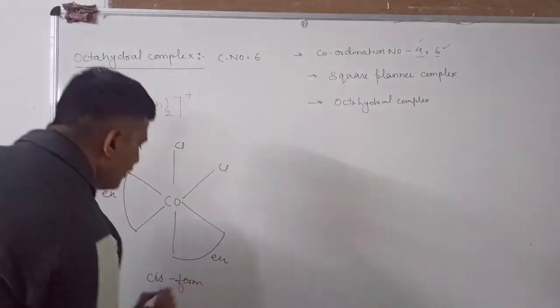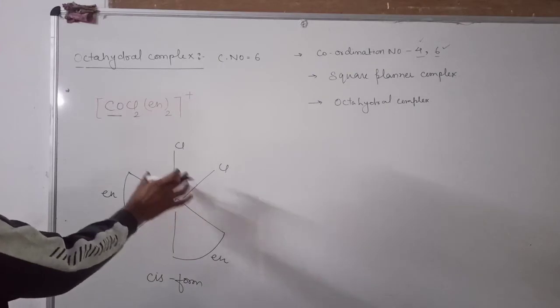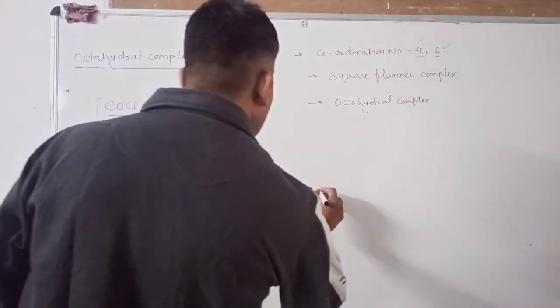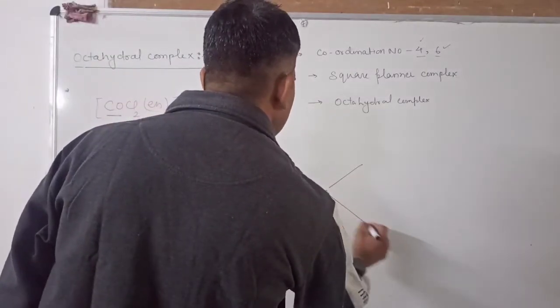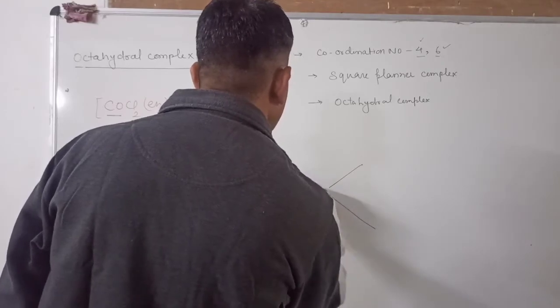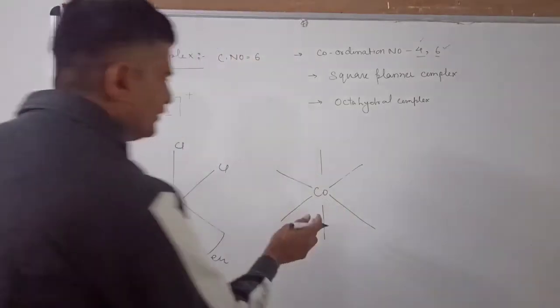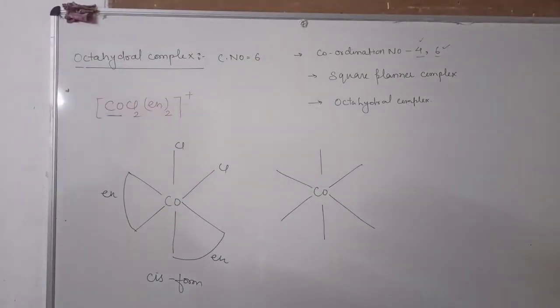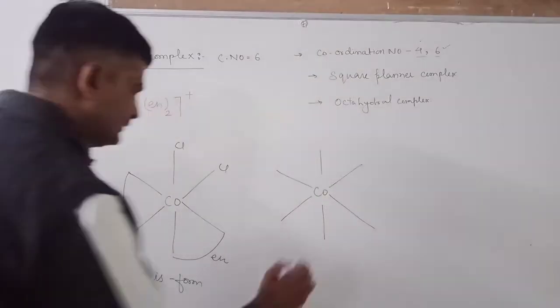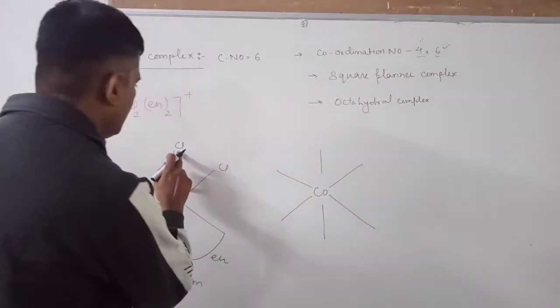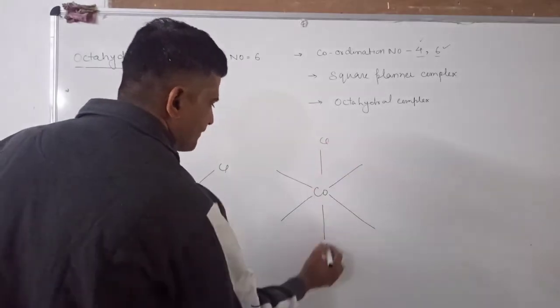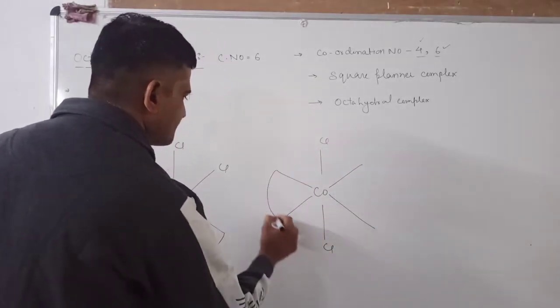If we want to draw the trans form of this coordination compound, now let us form the octahedral coordination geometry. This will be: this chlorine ligands lie in the opposite plane.